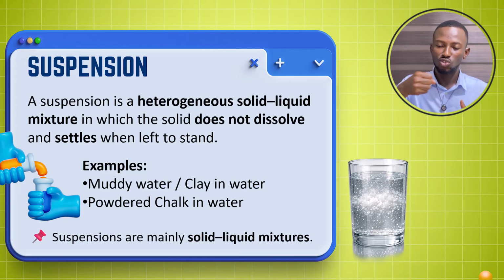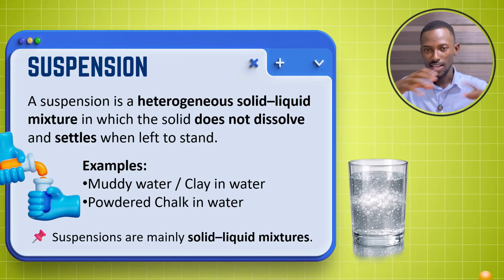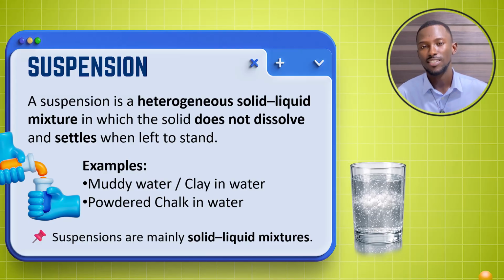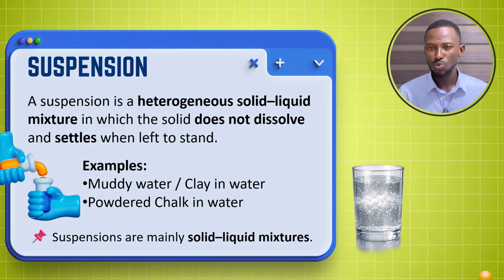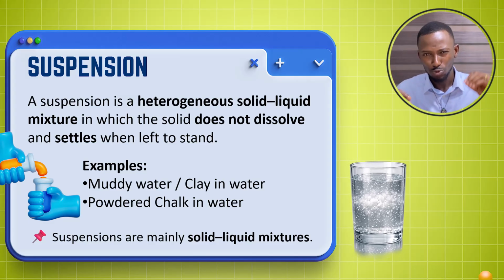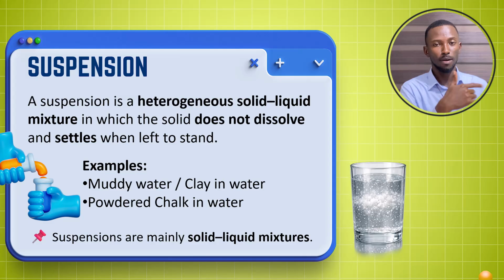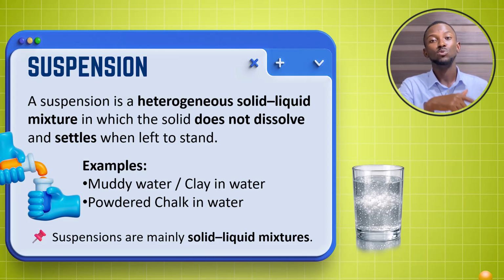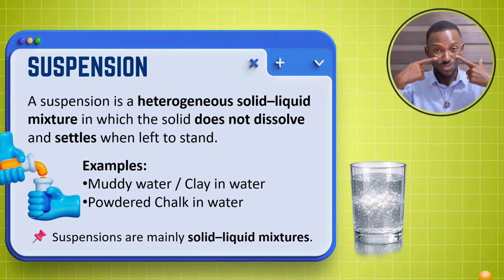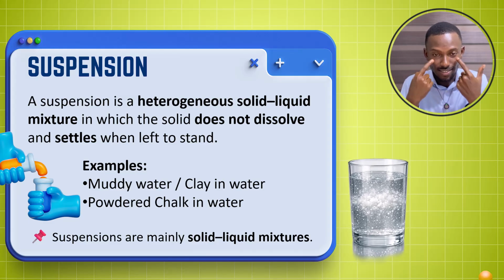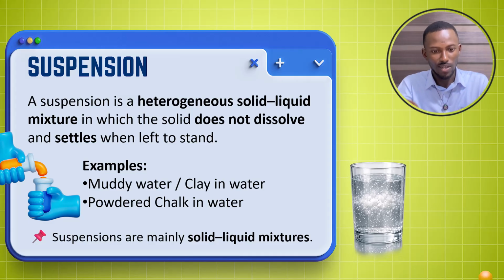If you grind chalk or charcoal, you pour it in water, you shake it, you form a suspension. Because there is no way this powdered chalk or powdered charcoal will dissolve in the water. It will never ever dissolve. It will remain dispersed in the water and you can see the particles of the chalk or the charcoal in the water.